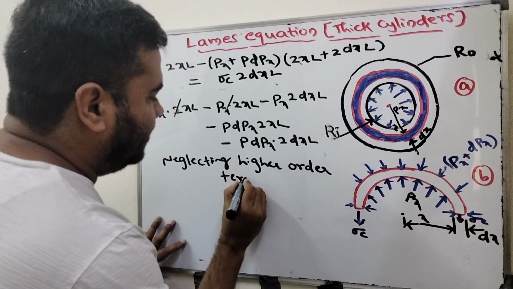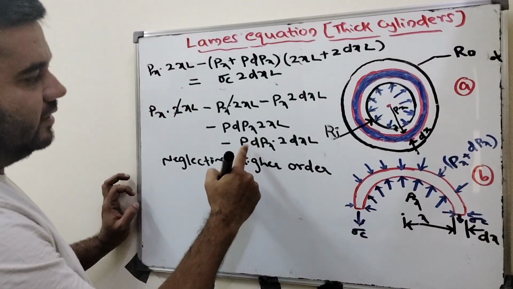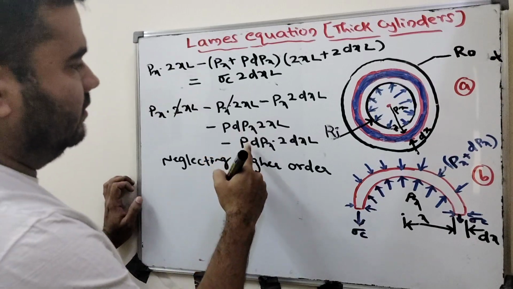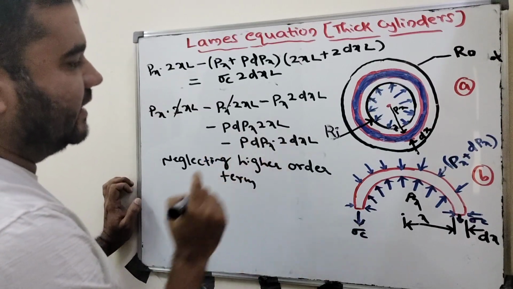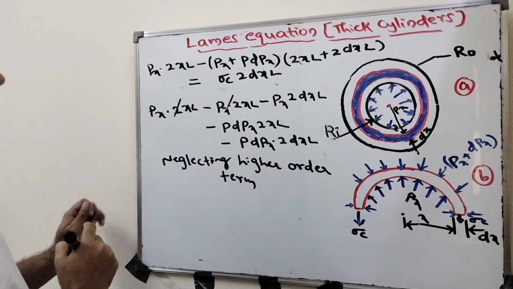Which is the higher order term here? dPx and dx, right?